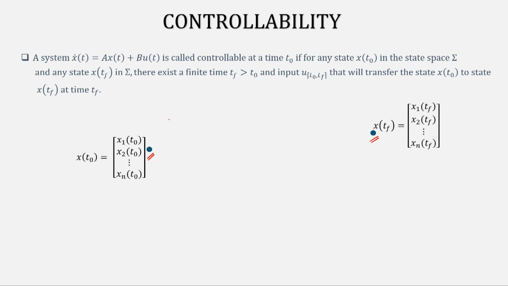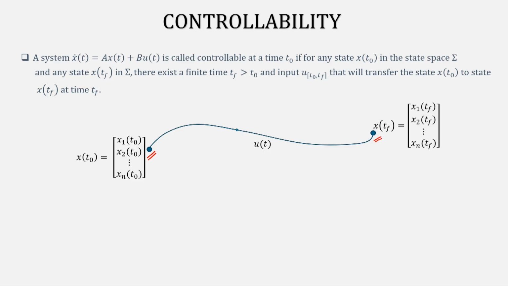Can I find out an input that will take me from this point to this point? That is the question being asked. If it turns out that you can always find such an input that will take you from any initial condition to any final condition in finite time, then we say that the system is controllable.